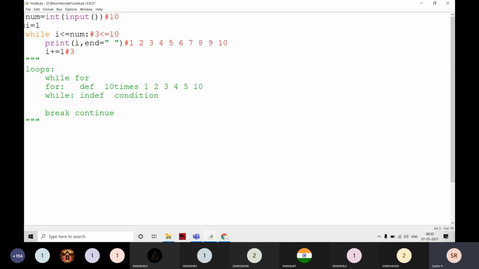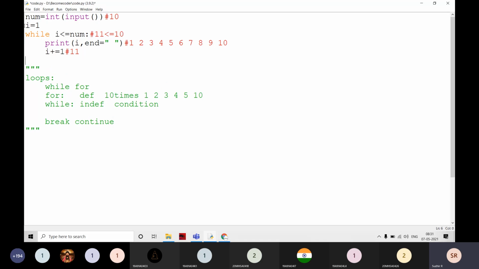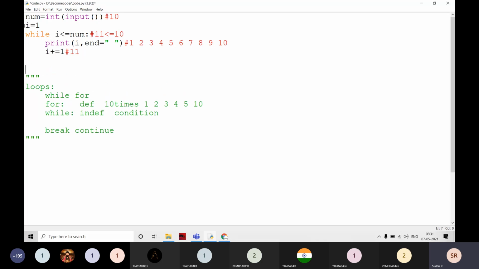That is also true. Then it becomes 11, and 11 is less than or equal to 10. That is going to be false, right? Then at that time it is coming outside the loop.